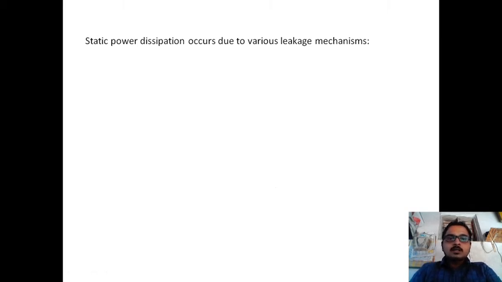Here we will see what static power dissipation is. Static power dissipation occurs due to various leakage mechanisms. We will see that generally we have 7 main leakage mechanisms. We will see them one by one.